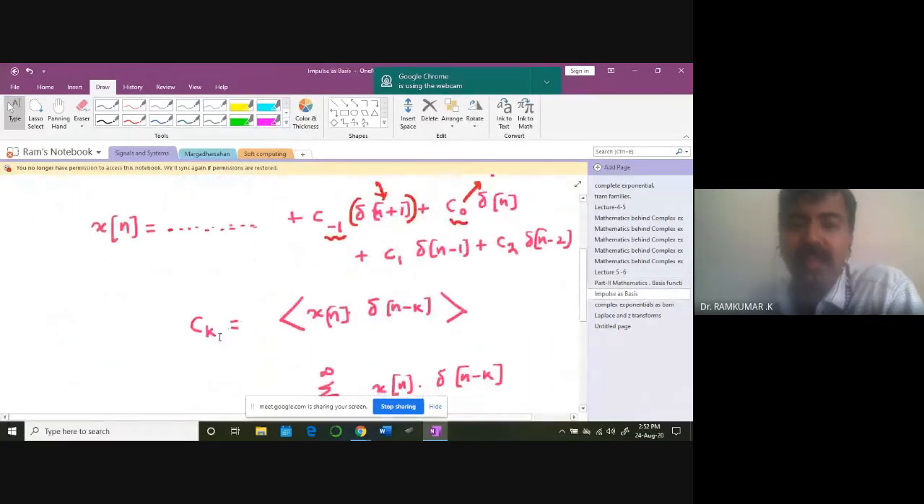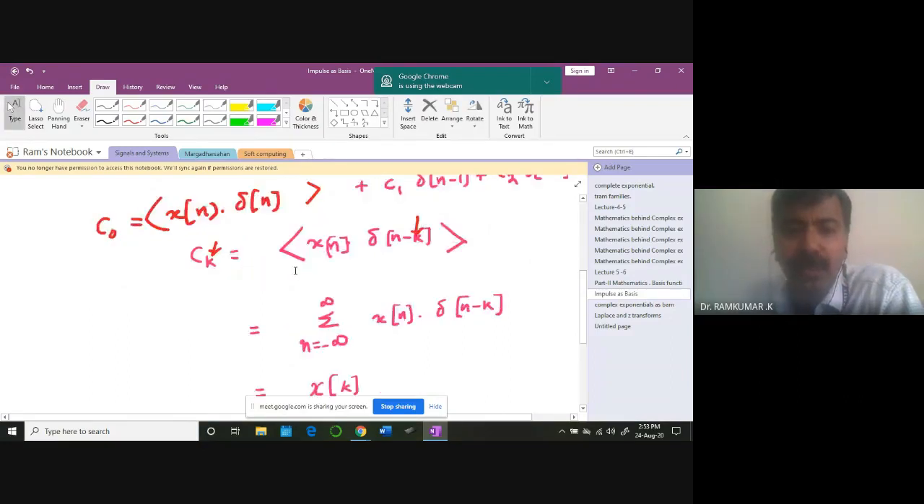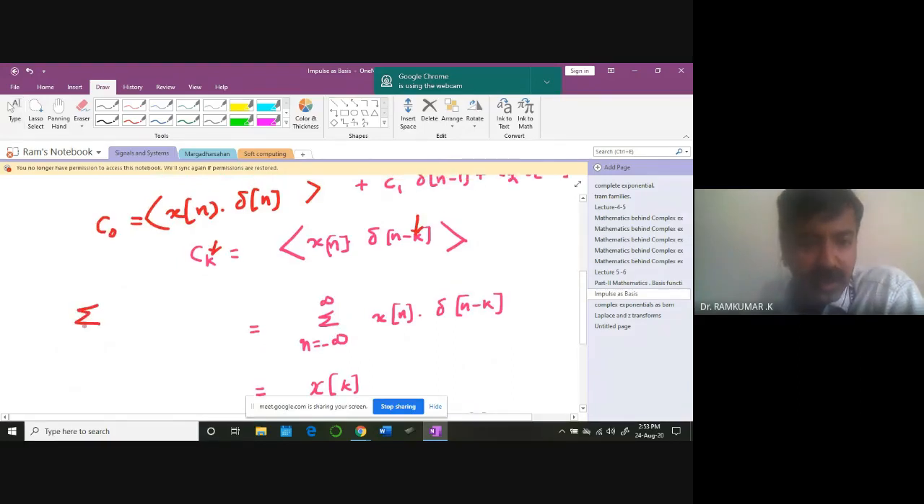So I'm going to take ck. Look at this k, this k is important. I want to compute it for c0. Then what do I get? I'm going to take the complete x of n and do it for only delta n, k equal to 0. Take the inner product. So that's more like a summation series. I'm going to do it for the entire thing, so n starts from minus infinity to plus infinity.